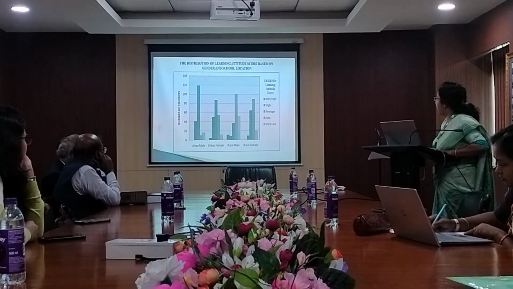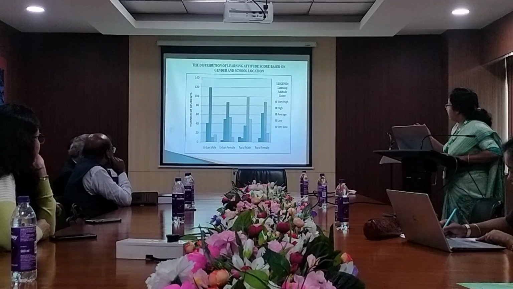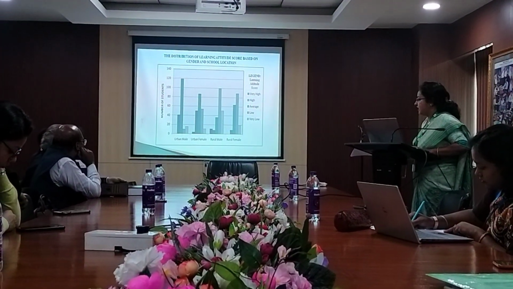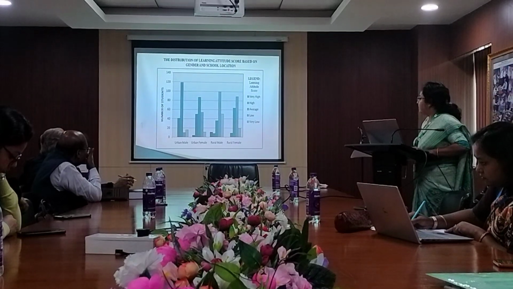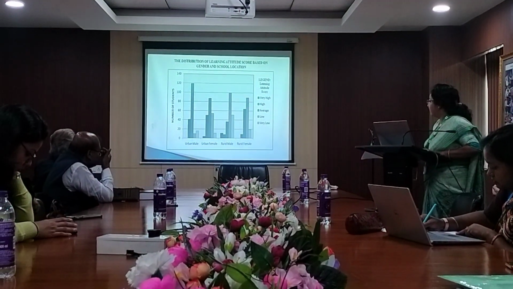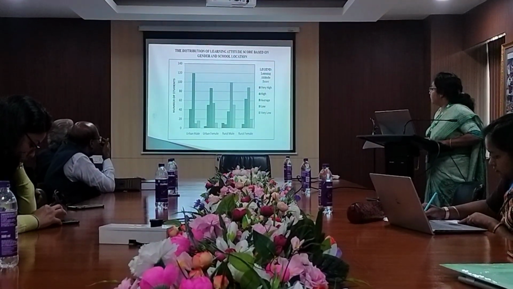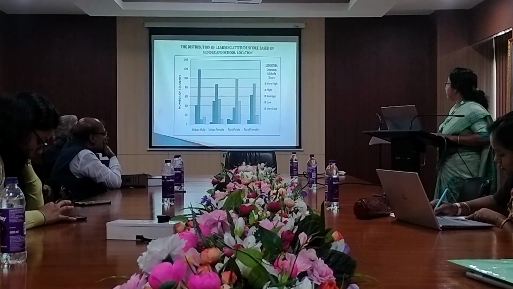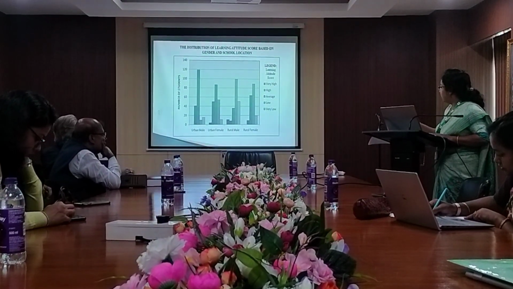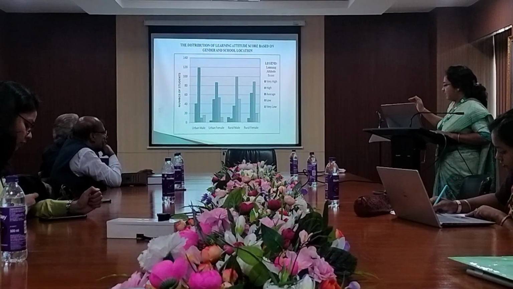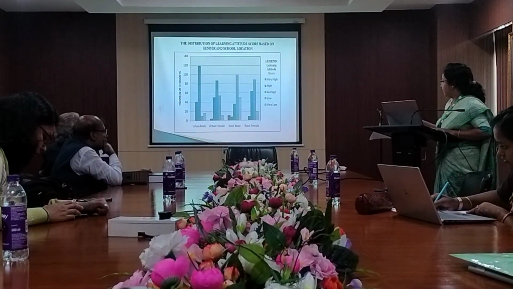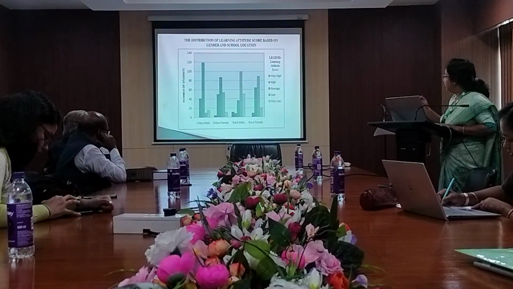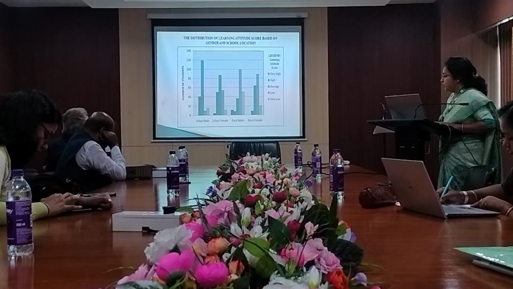Explaining: for urban males, very high is there, but very low is not there. For urban females, very high is less, but average is high. For rural males, average is very high, and for rural females also average is very high, but high and very high are very low. For the females, there is zero on high and very high in the learning attitude score.